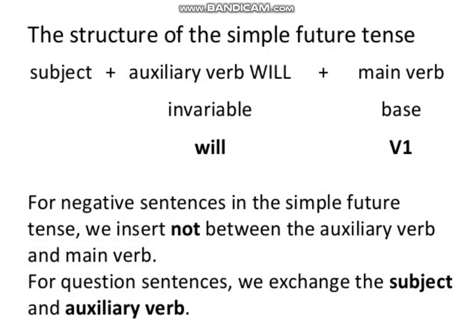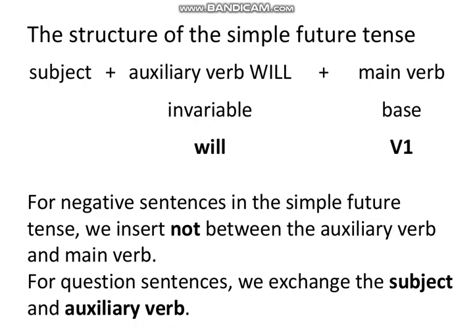Let me clear one thing for you, that we used to use shall and will in this type of tense, but now the use of shall is denied by many linguists, and they believe that we should just use will instead of shall. So they are saying that only will should be the single helping verb in this tense, and it would be used with all types of subjects, whether it is I, we, you, they. With the rest of the subjects it was already used, but with I and we, linguists now believe that will should be used as well, and there should be no use of shall in this tense.